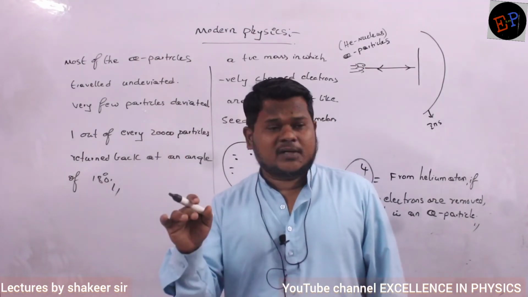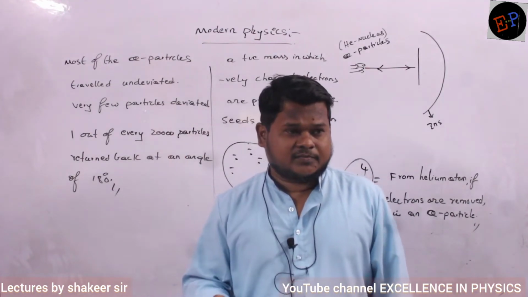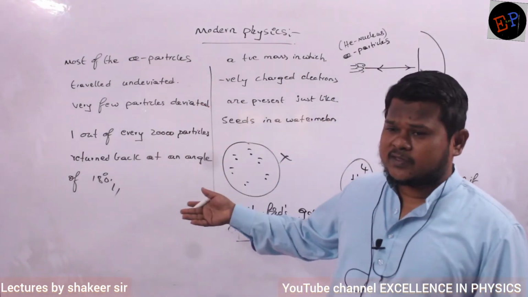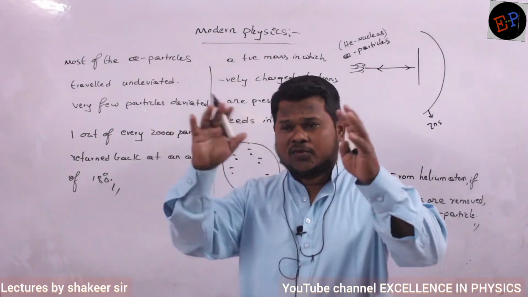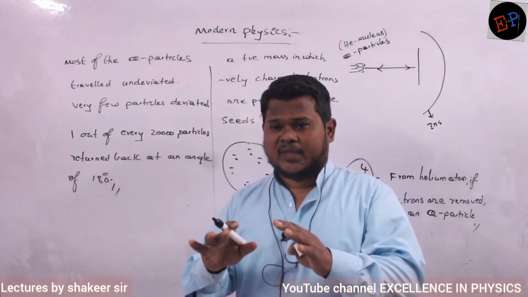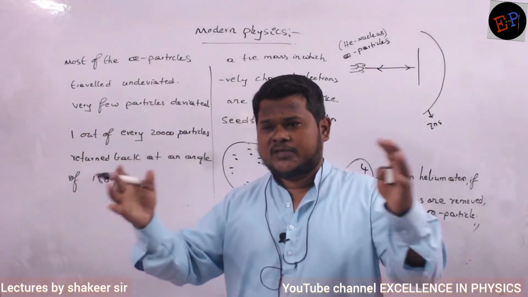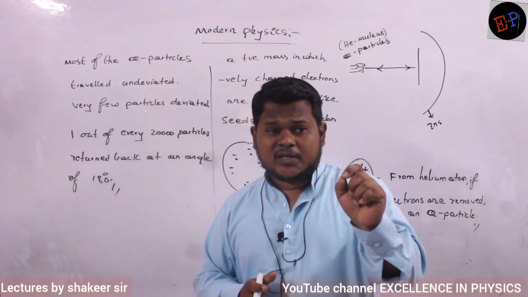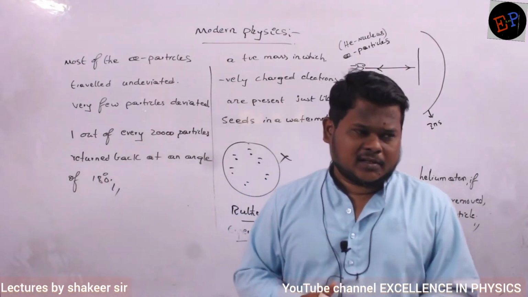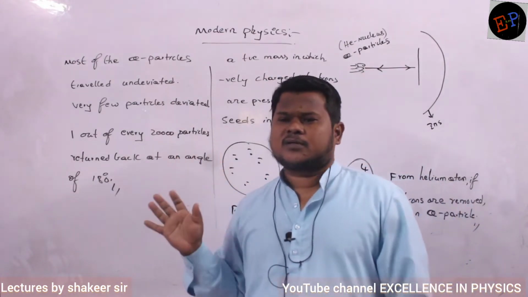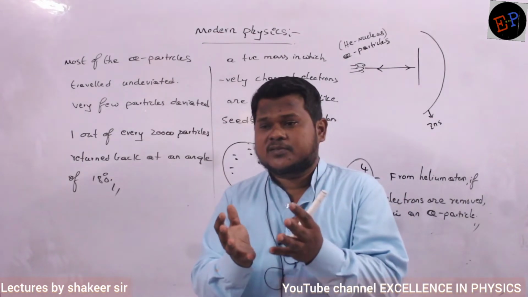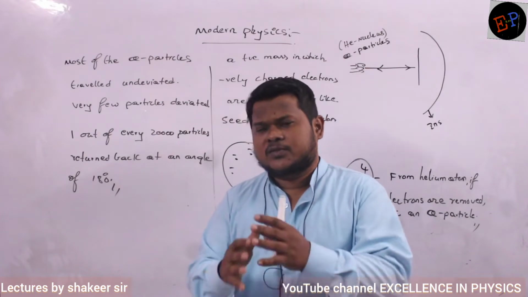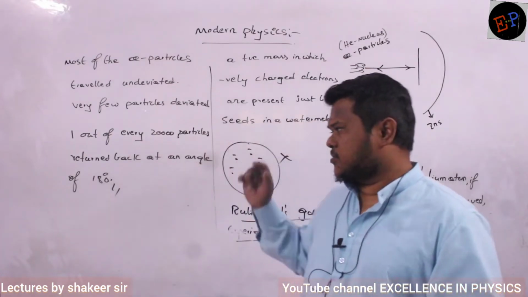What did he call that heavy mass? He called it the nucleus. And many particles were traveling undeviated. So therefore he concluded that most of the atom is empty. In the atom, most of it is empty space. And the nucleus is a very heavy particle which is present somewhere in the atom, and the area or volume occupied by the nucleus is very small. So these were the conclusions drawn by this gold foil experiment.